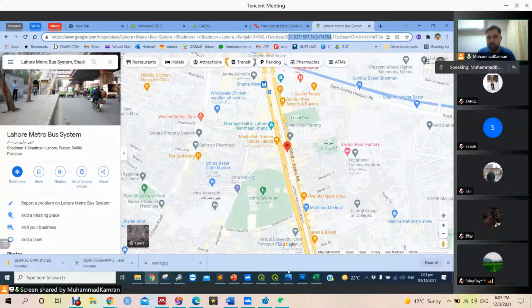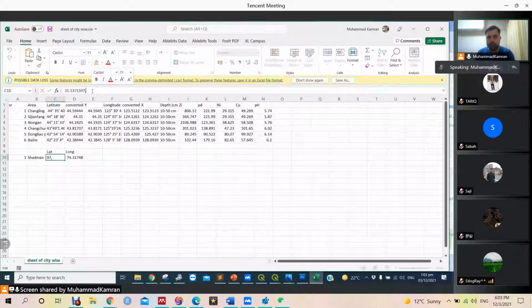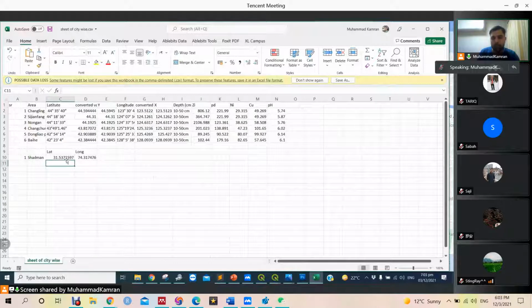Just copy them, and we can first paste here. Then we can do delimited comma to separate them or separate them manually. If the work is small, like 15 or 20 stations, it can be done manually.